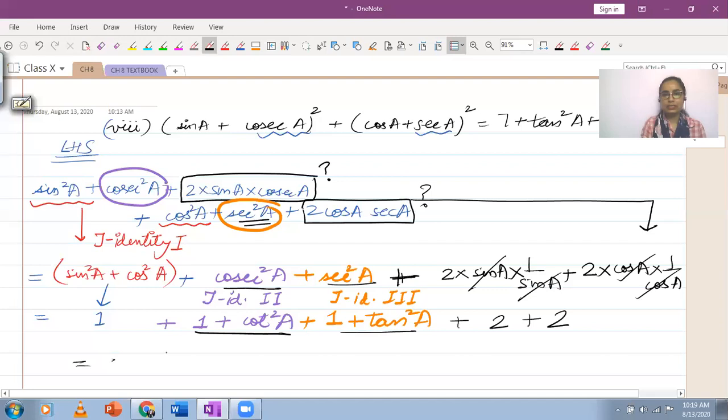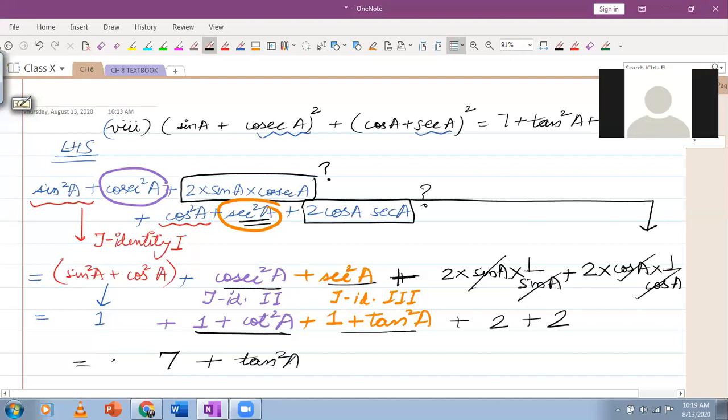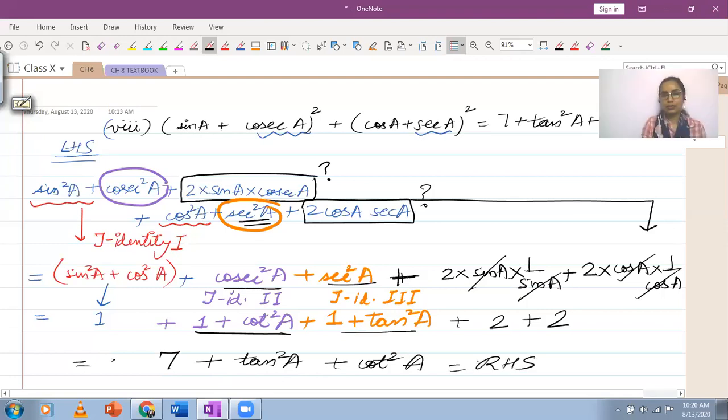What's the simplified answer here? 7 plus tan square A plus cot square A equal to the RHS. Yes, that's right. So you can remember this is the only question which uses all three identities. Okay, Anaprit, beta, let's just go over this again. What I have done.